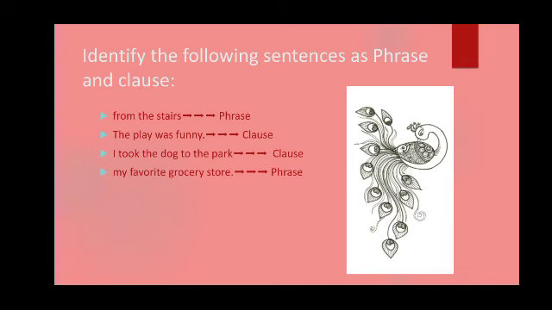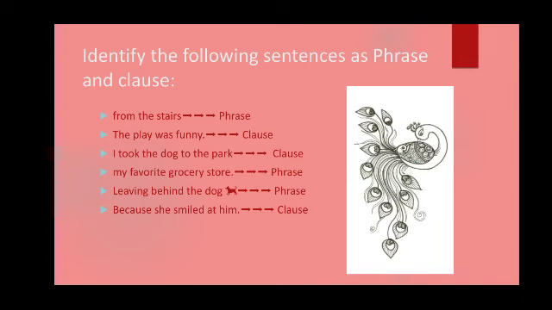Proper subject and verb component is not matching. So we can say it is phrase. Leaving behind the dog. Again, no proper subject and verb component. So we can come to the conclusion that it is a phrase.